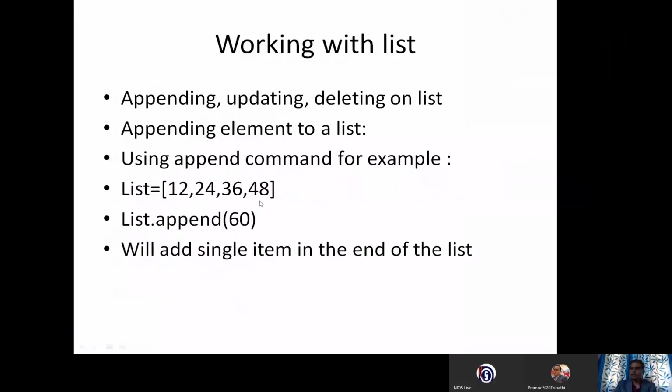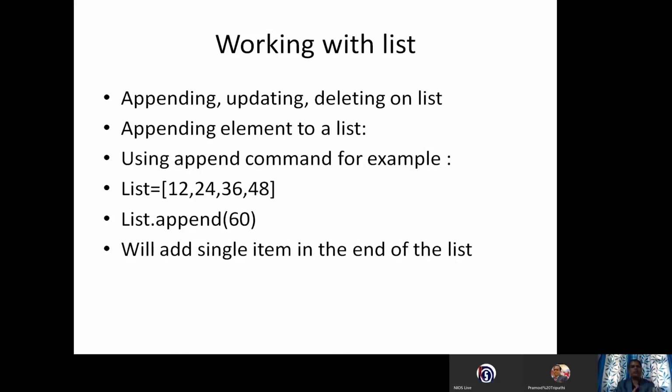Now in the next slides, we will learn appending, updating, and deleting of a list element or list data. Let us start with appending. Appending means add. We are going to add something to our list. We can add only a single item and the item will always be added at the end of the list.